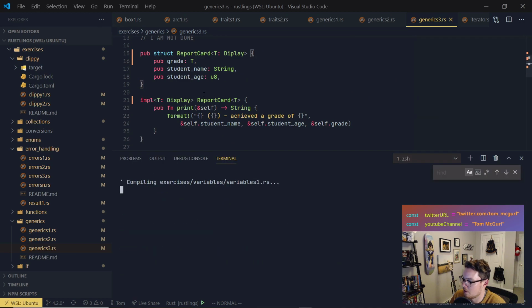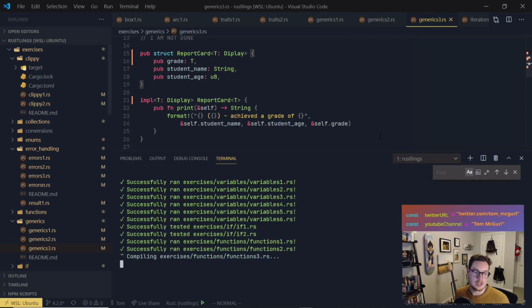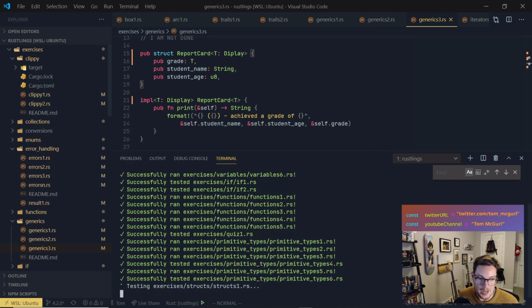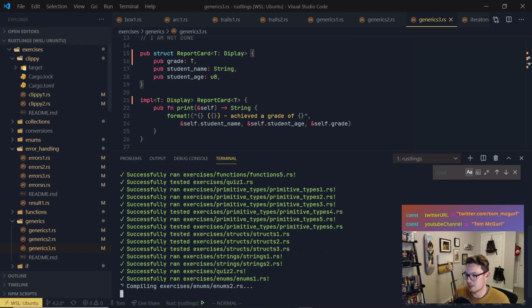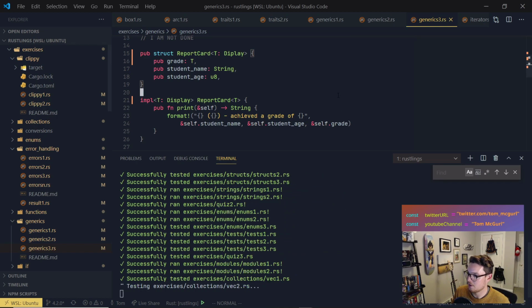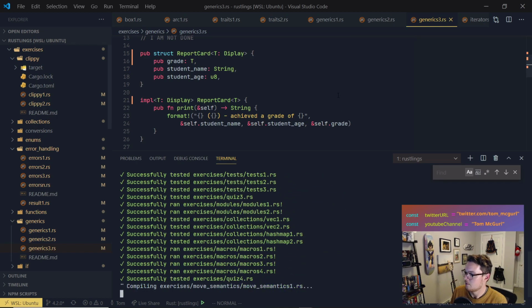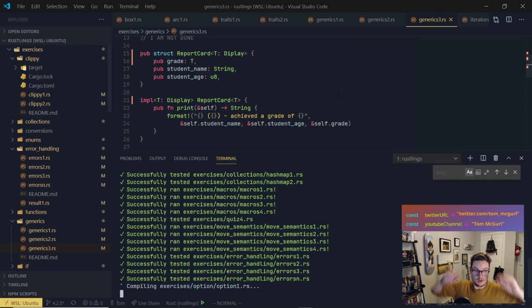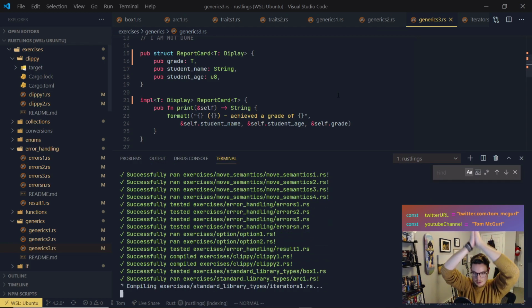So let's go ahead and run our Rustlings watch. Obviously you can see all the successful things we've done. And yes, we have to change it to A+ in the test. So we'll do that once we get this to compile. So generics are really cool. Very, very powerful stuff. Very powerful stuff indeed.